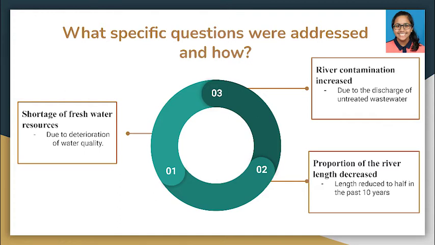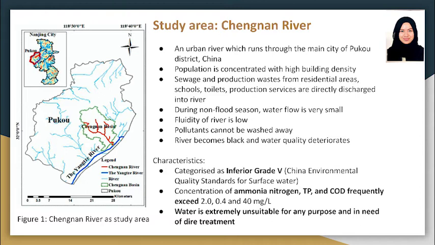In this study, Chengnan River was chosen for the monitoring of microbial treatment on polluted river. Chengnan River is an urban river which runs through the main city of Pukou District, China, with high population and high building density. The sewage and production waste are directly discharged into the river, which causes the pollutants to be deposited, making the river water black and the water quality deteriorate.